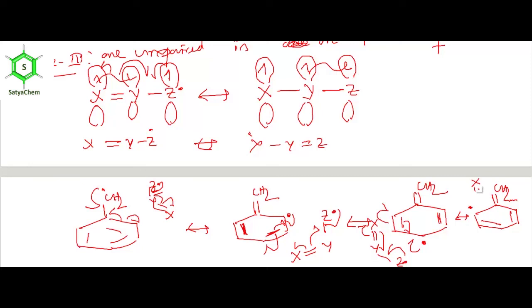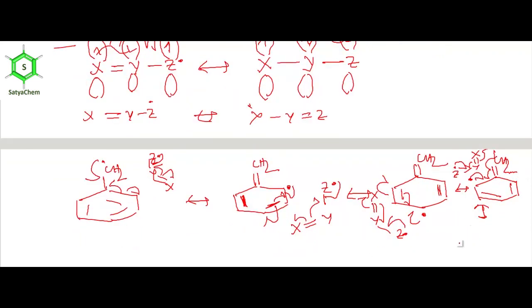And again X double bond Y, Z dot. These two double bonds are not involved here, so only the position of this double bond changes. This is how we can draw the canonical structure in a very simple way, just using this framework.